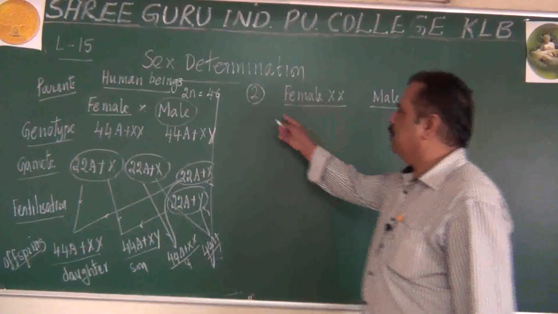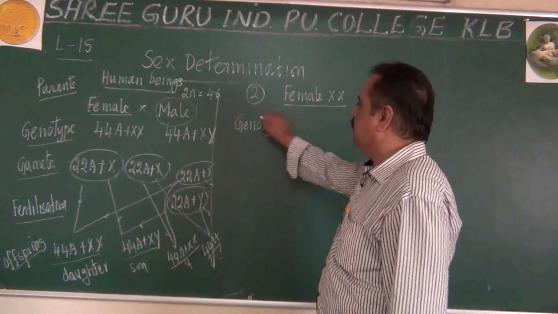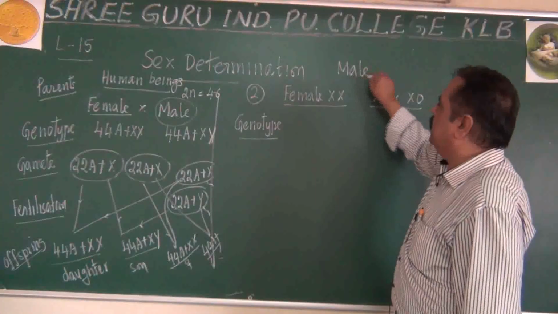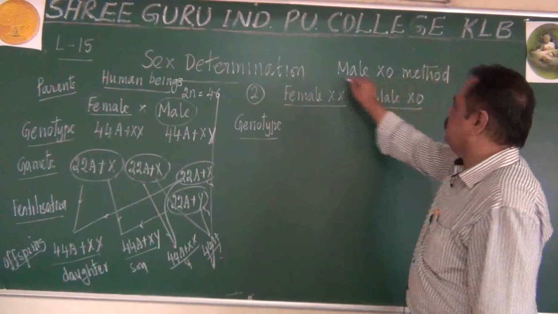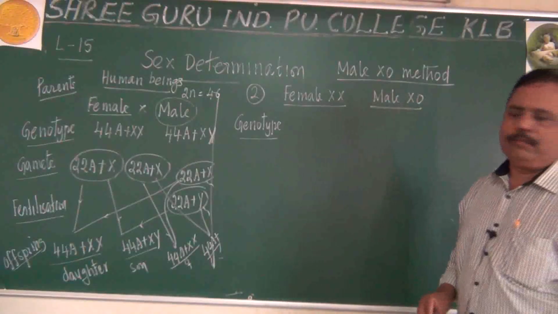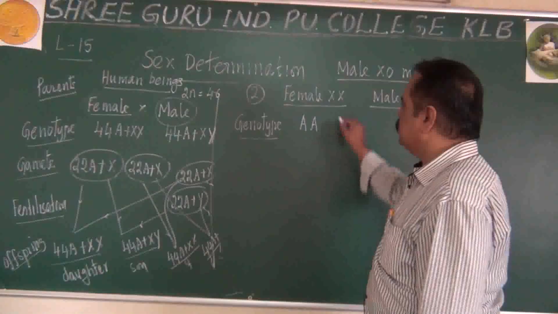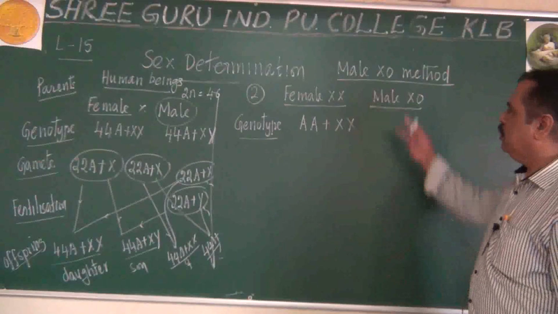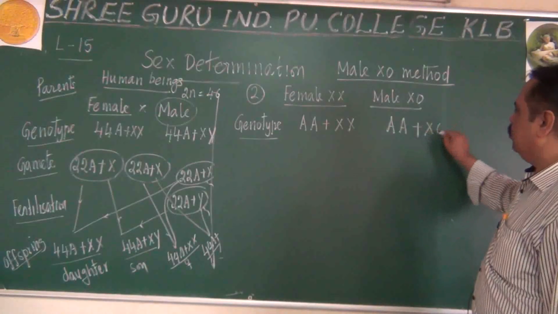That is different. Let us come to the genotype of the parent for the second type. I am talking about second type, which is known as male X0 method. In male X0 method, what will be the genotype of the female? Female will be having 2 sets of autosomes and 2 allosomes like this, XX. What about the male? He will also be having AA plus X0.